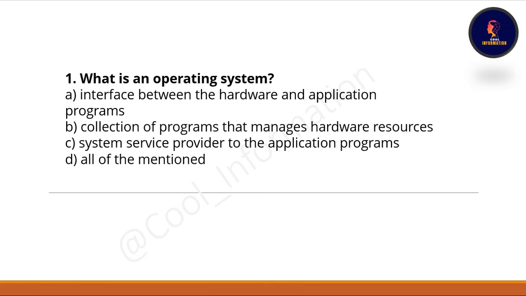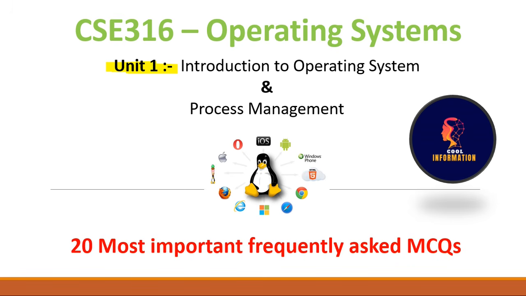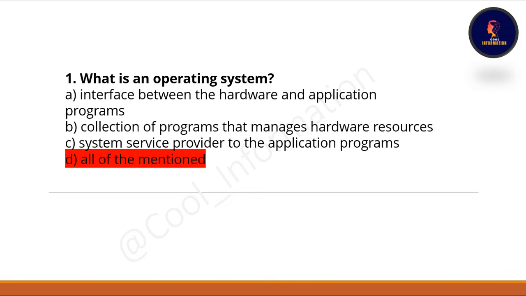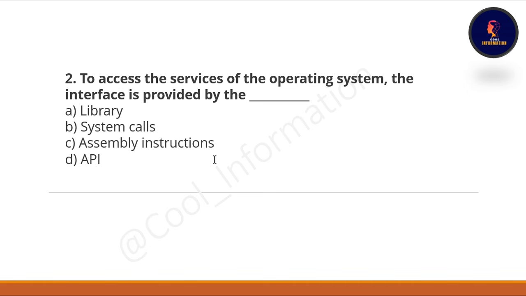First question is, what is an operating system? Options are: interface between the hardware and application program, collection of programs that manages hardware resources, system service provider to the application programs, and D option is all of them mentioned. The correct option of this question is D, all of them mentioned. Let's proceed with the next question.